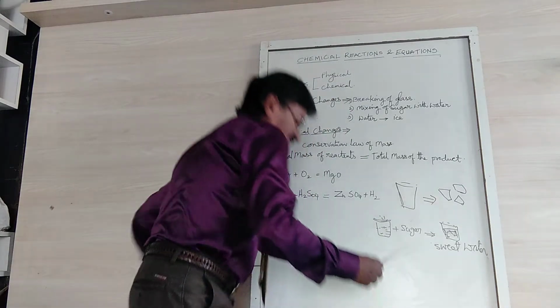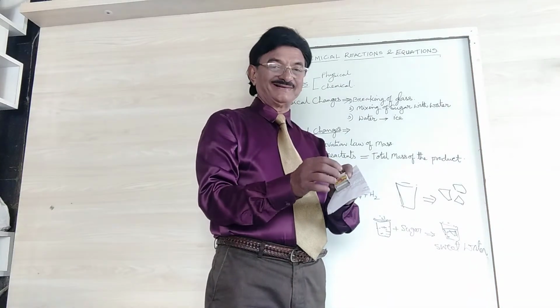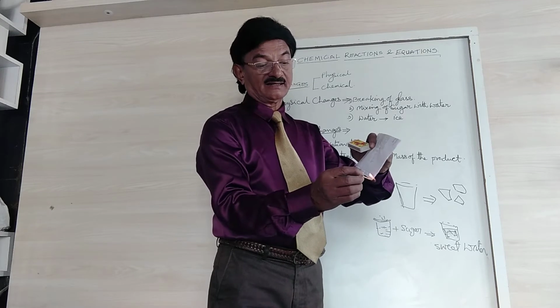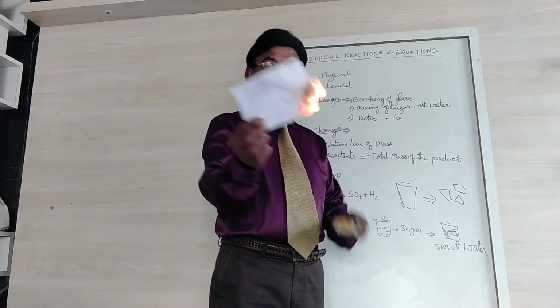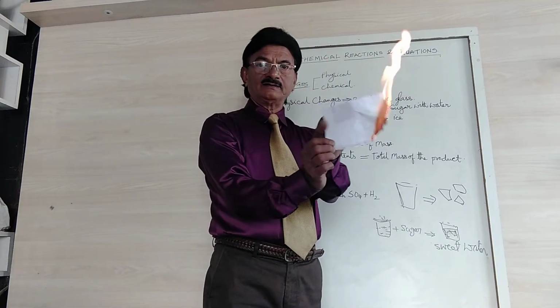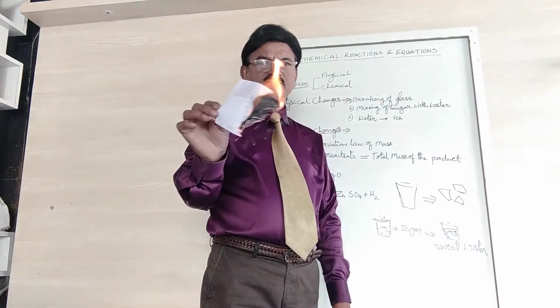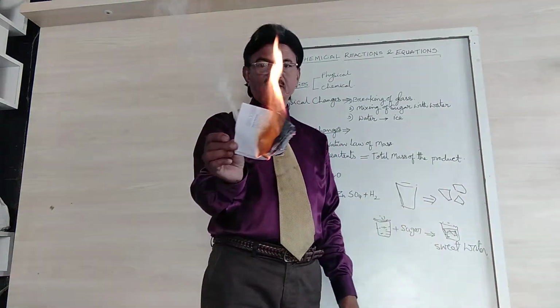Now I burn this paper. What will happen? This is the reactant, and I just put the matchstick.